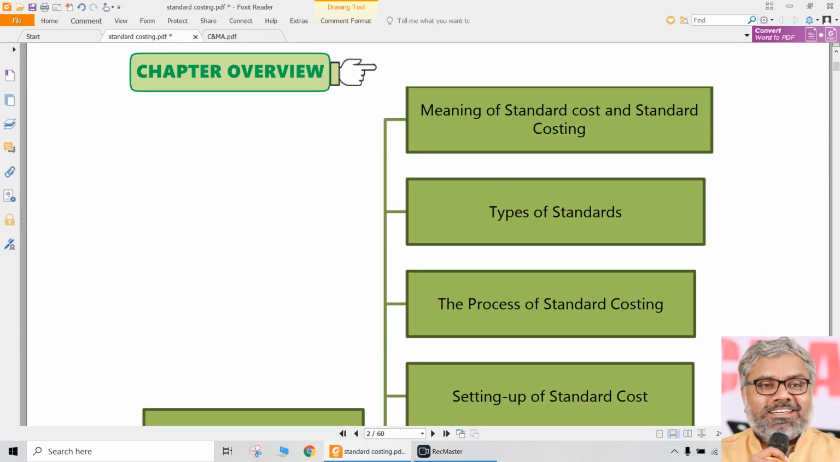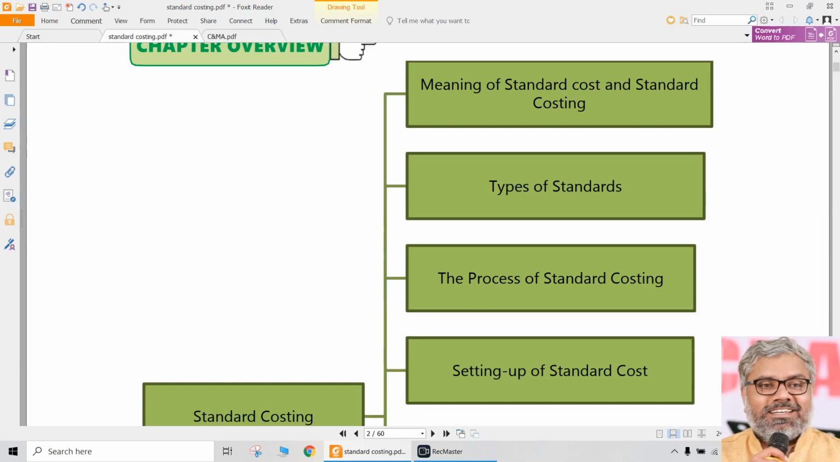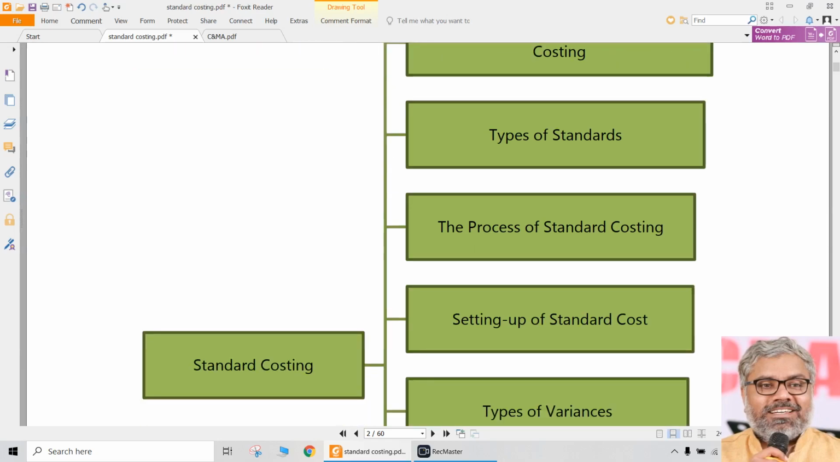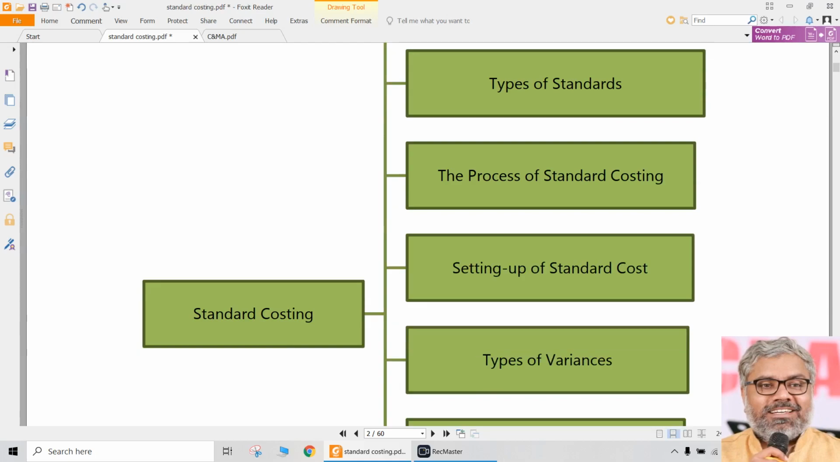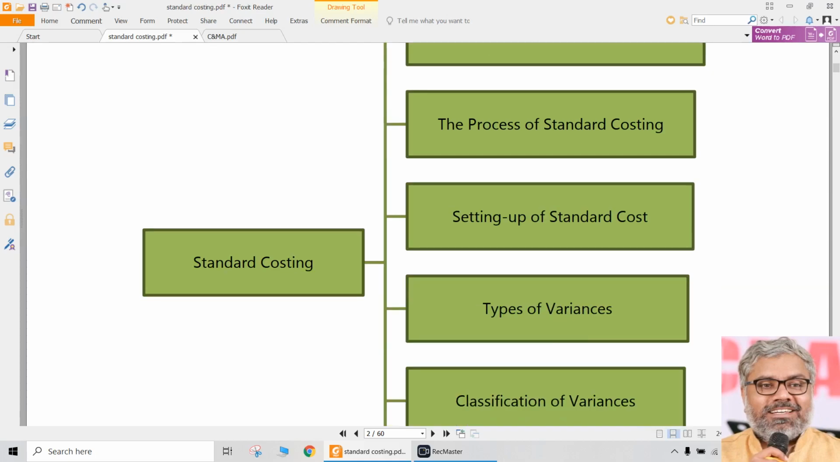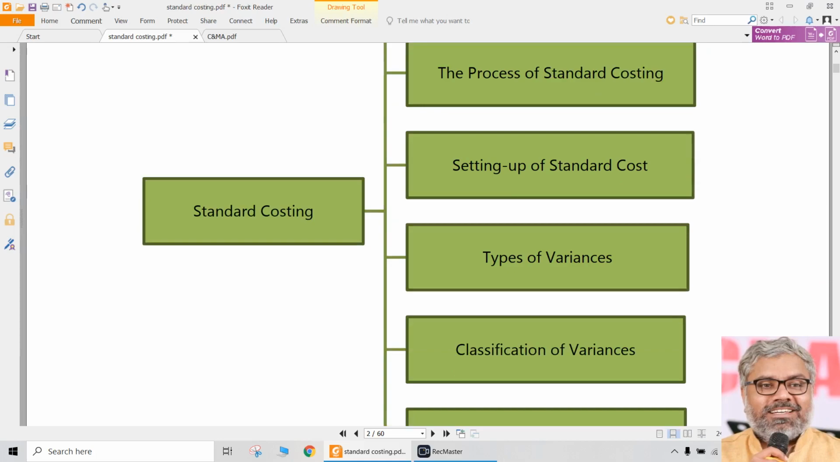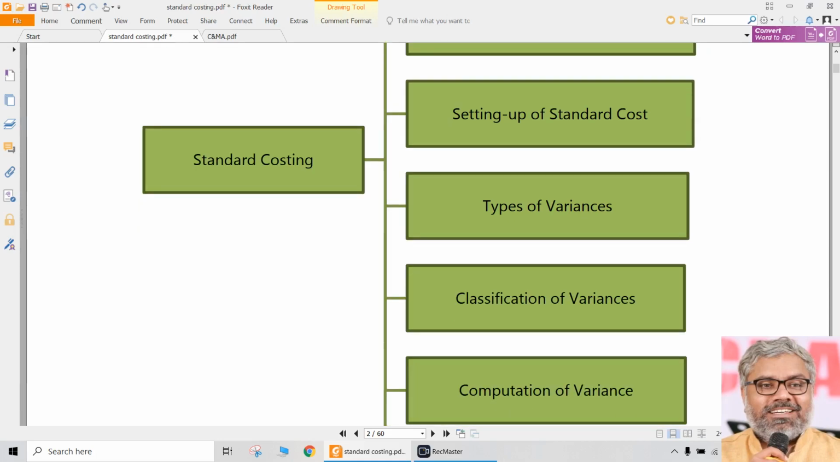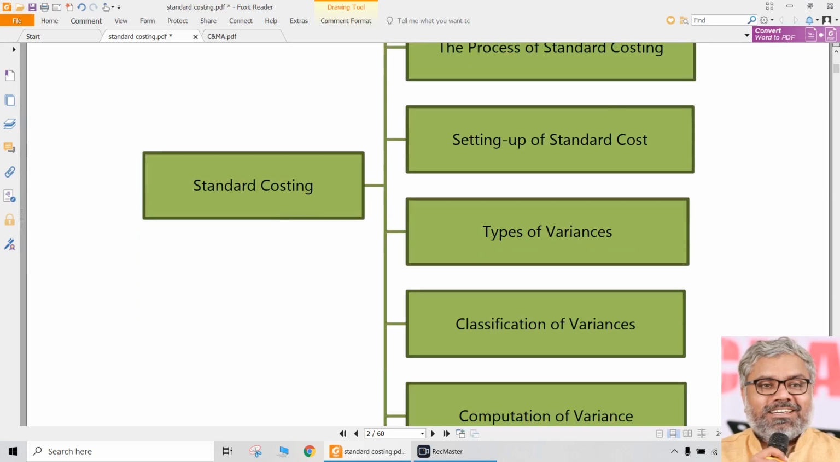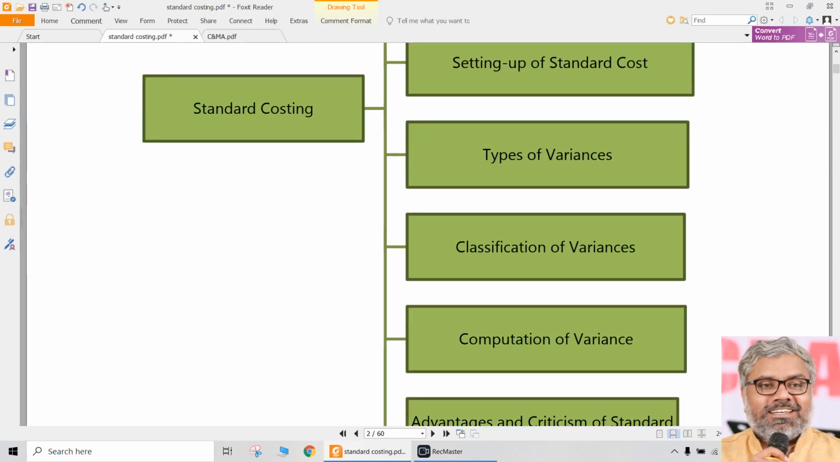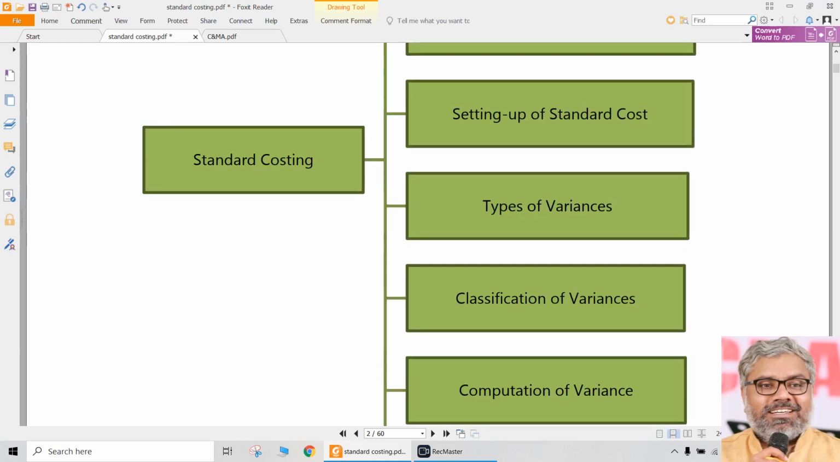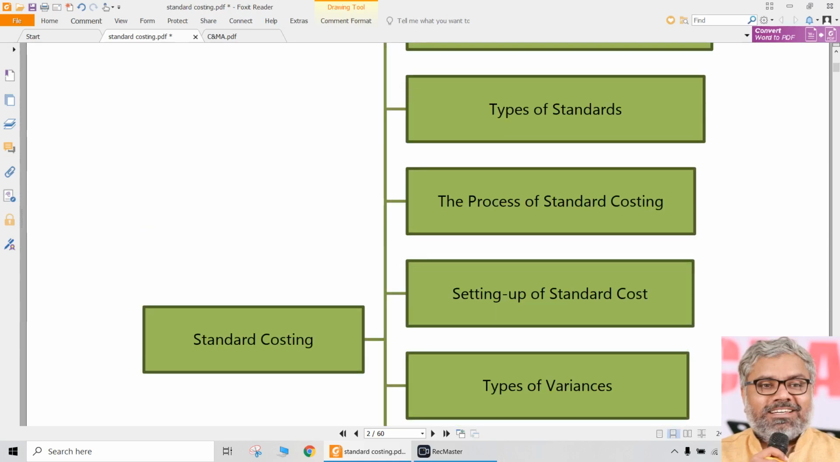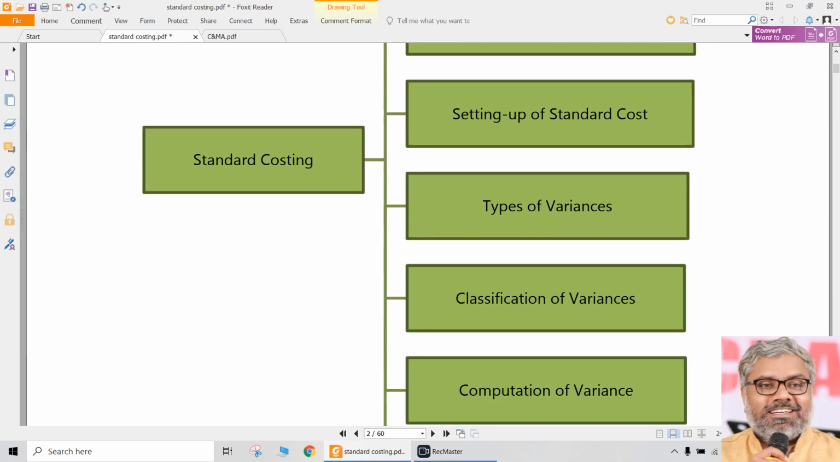And naturally, the topics in this chapter are, first, to understand what is standard cost and what is standard costing. Most of that we already discussed just now. We'll also have to discuss the different types of standards, and the process of setting up the standard cost, only theoretical things. We are not going to set up any standards, that is beyond our level. That has to happen in real life. So we are only going to know how the organizations will set the standards, that's all.